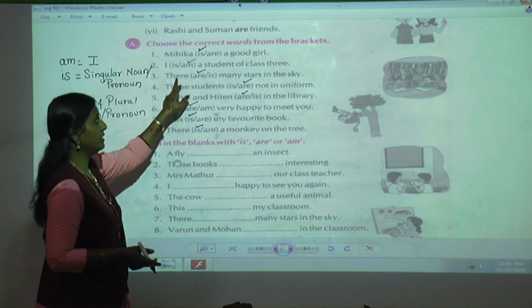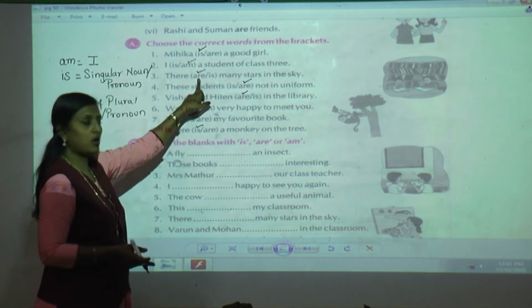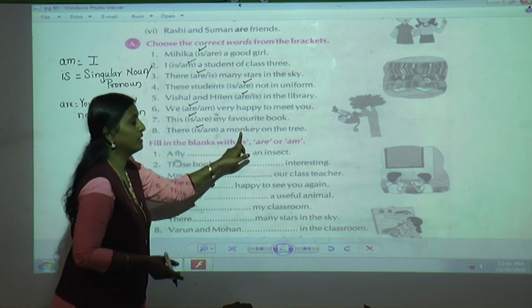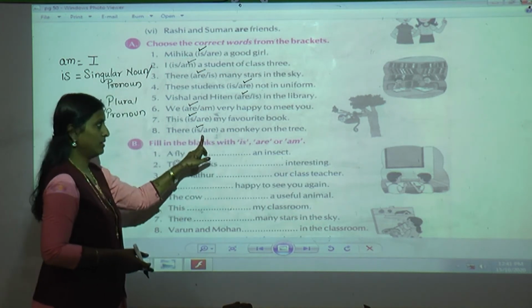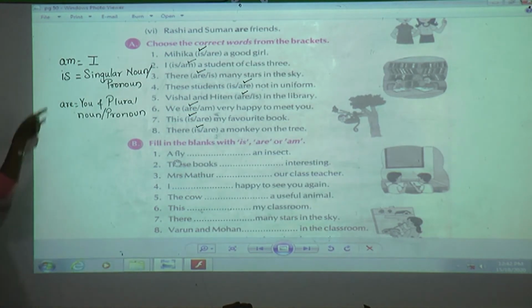See here, can you see here? There stars. Stars shows plural. So are. Here there a monkey, singular monkey. So is. Then students, I hope you have understood. Have you written this, students, in your book? If you have not written, here itself also you can write it. It will help you when you are going to solve this lesson or when we go through this exercise A.